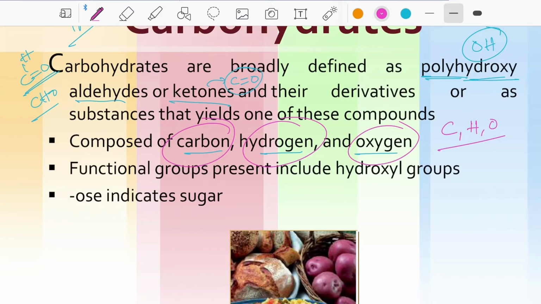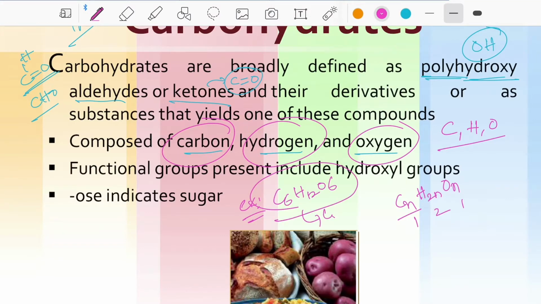The basic empirical formula of carbohydrates is CnH2nOn, which means if C is 1, H will be 2 and O will be 1. For example, glucose is C6H12O6. It is a simple monosaccharide, and the number of carbon atoms is 6, hydrogen atoms 12, and oxygen atoms 6 again. They are the basic fundamental things of the universe, composed of carbon, hydrogen and oxygen.